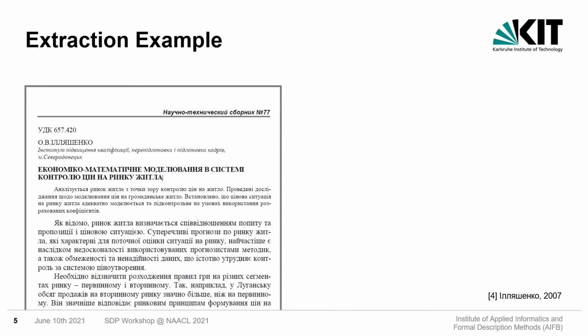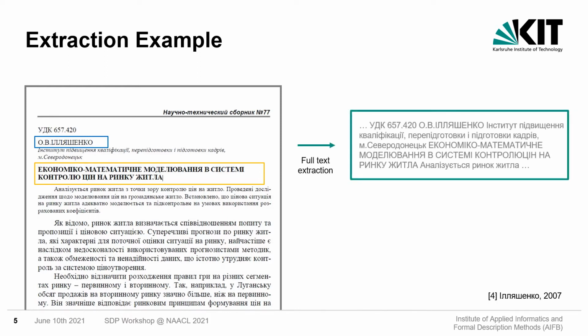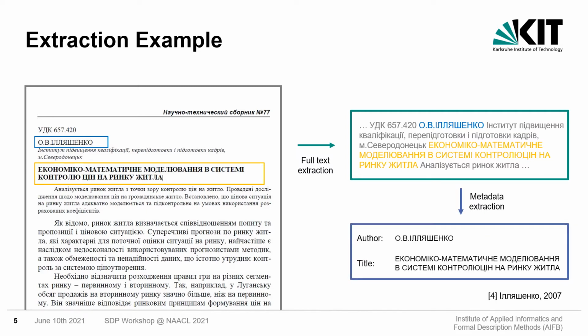Let me show you an example for the extraction and labeling process. In the publication on the left, you can see the emphasized metadata attributes that are of interest to us. We then extract the full text from the document. After that, the tools identify the relevant phrases in the text sequence. Then, the phrases are extracted and the tools return these as our desired result.